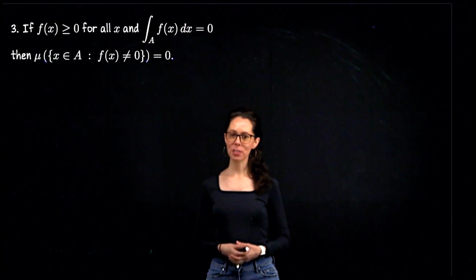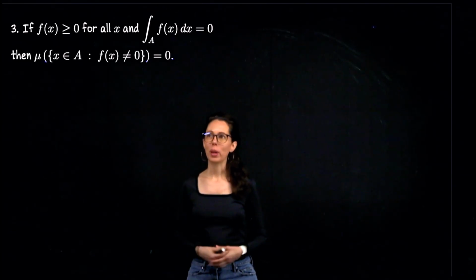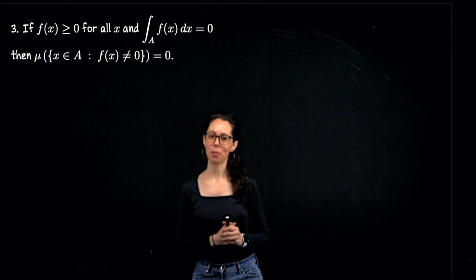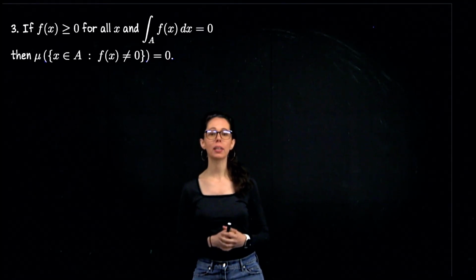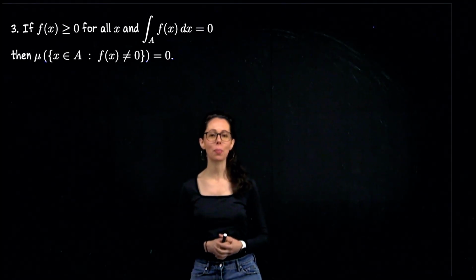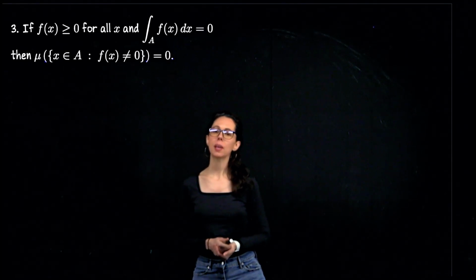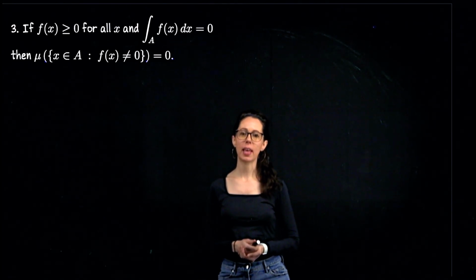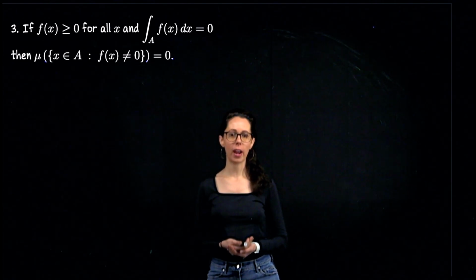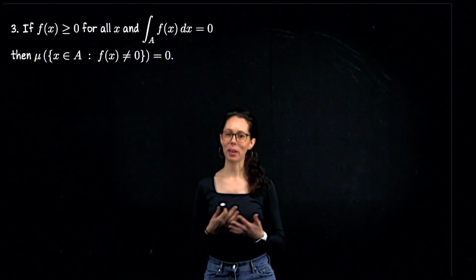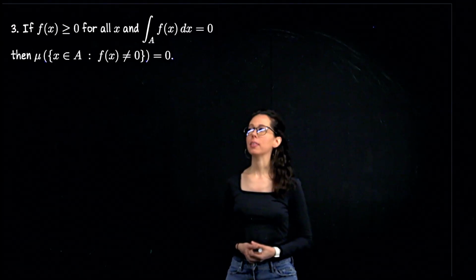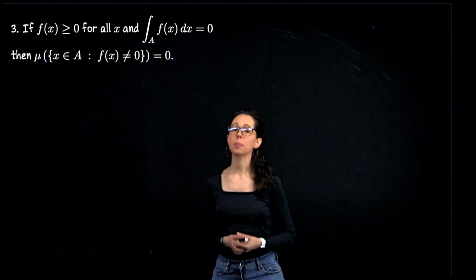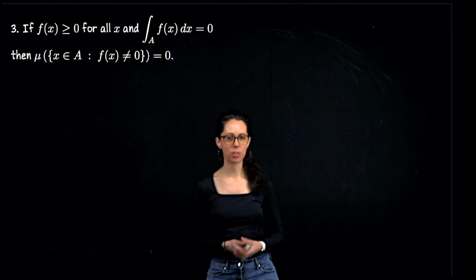We will wrap up this video with this property, which I don't have all of the hypotheses from the first slide up here, but we have a nice Riemann integrable function f on a nice domain A with volume. The assumption here is that f is non-negative. And what we are about to prove is that if the integral of f over A is 0, but f is non-negative, that must mean that the set of points where f is positive is a set of measure 0.